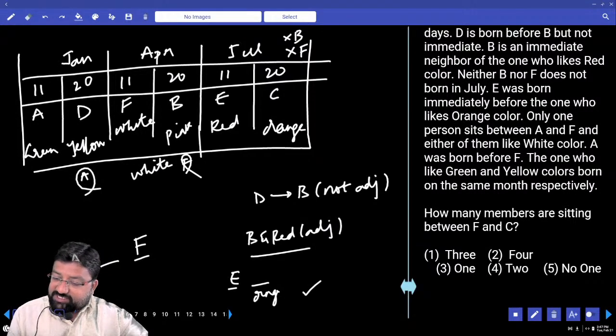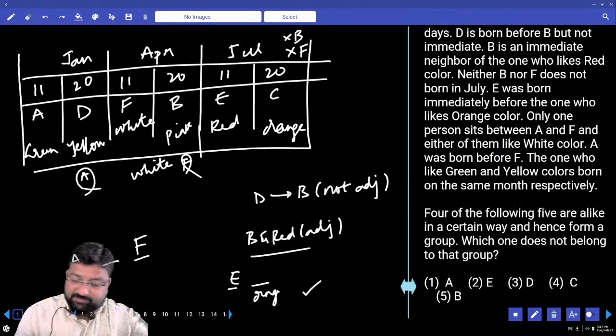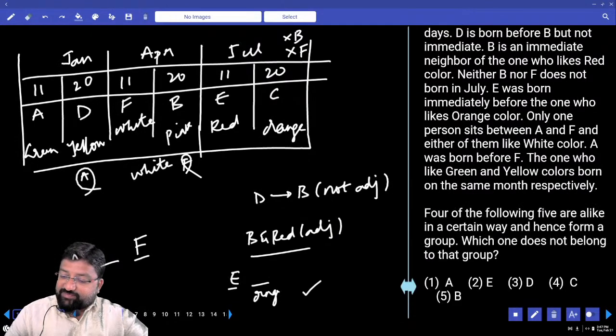How many members are sitting between F and C? 2 persons. 4 out of the following 5 are alike in a certain way and hence form a group. Which one does not belong to the group?